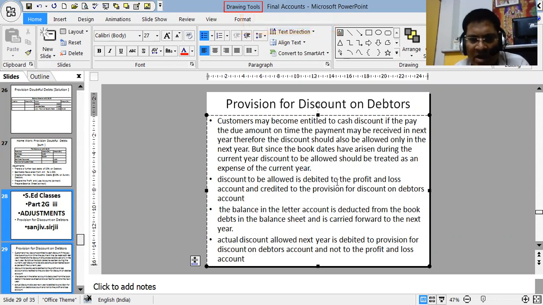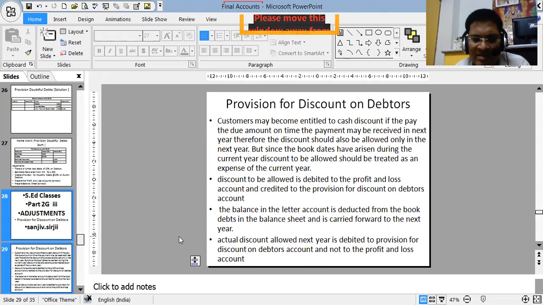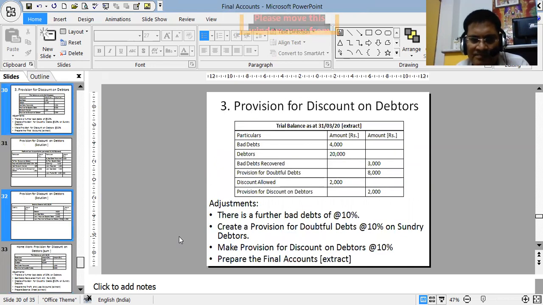So, discount to be allowed is debited to the profit and loss account and credited to the provision for discount on debtors account. The balance in the provision account is deducted from the book debts in the balance sheet and is carried forward to the next year. Actual discount allowed next year is debited to provision for discount on debtors account and not to the profit and loss account. Let's understand all these things with an example, with a sum.